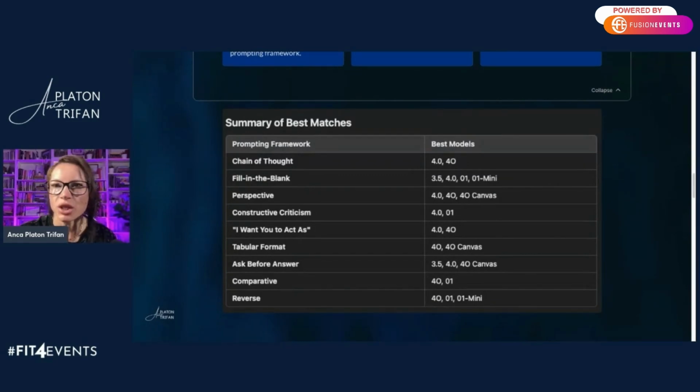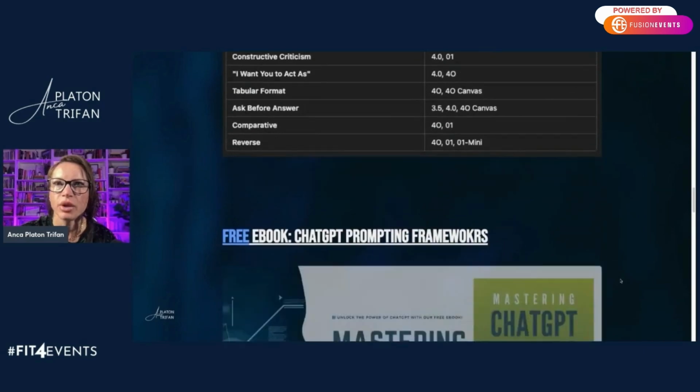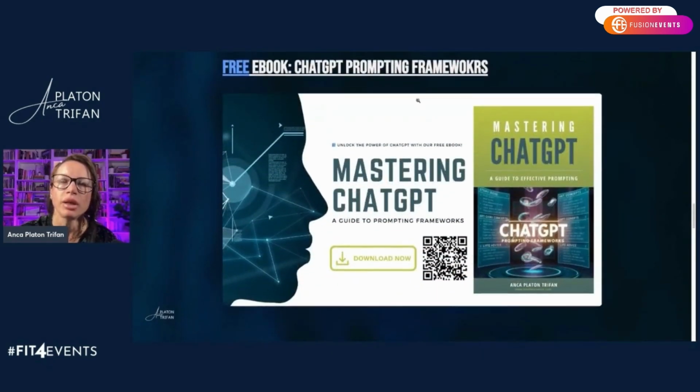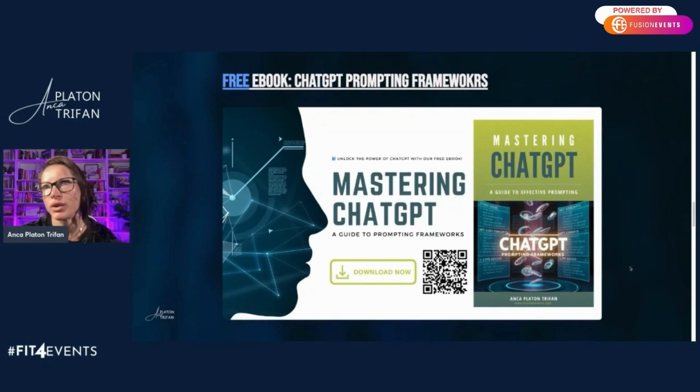And as I mentioned in my free ebook, which you can download and you'll have access to the slides, and those are all hyperlinks, you also get to look into examples, but also descriptions for each one of those prompting frameworks. And it goes deeper into short prompting and constructive and comparative and reverse. And I want you to act as, and all the prompting frameworks that I mentioned.